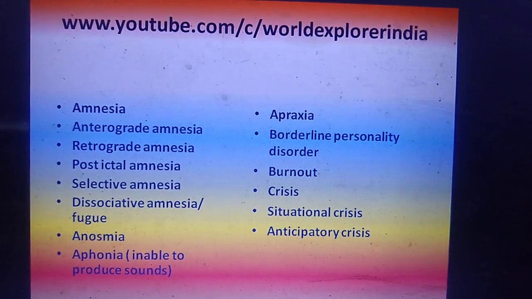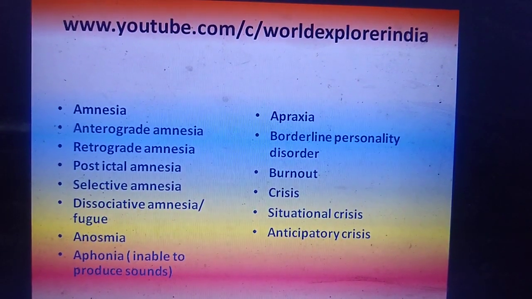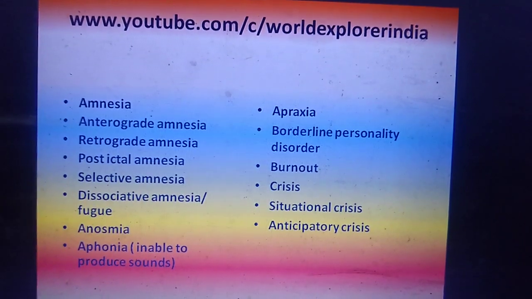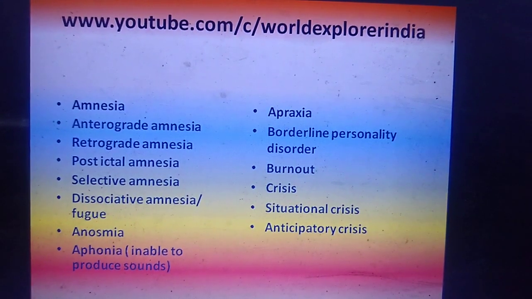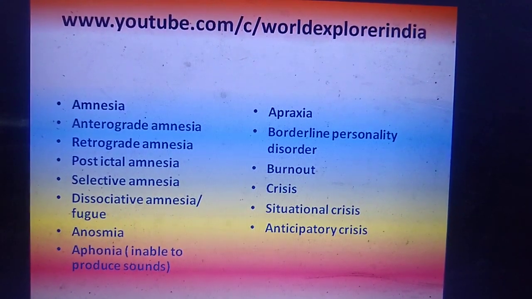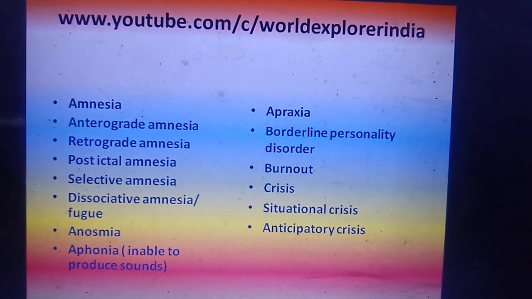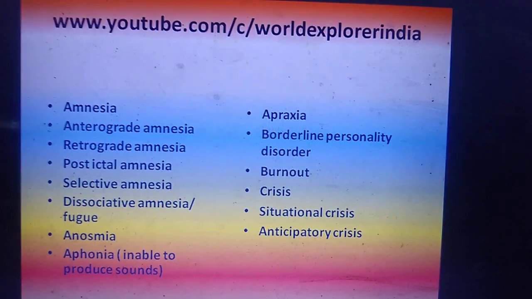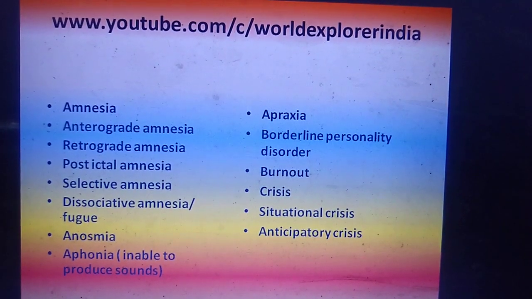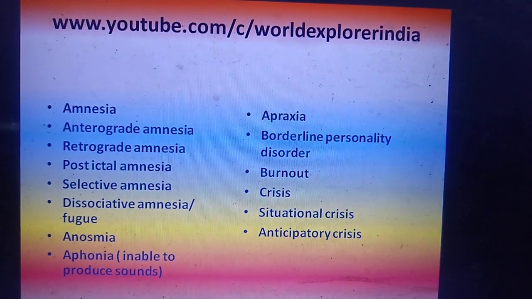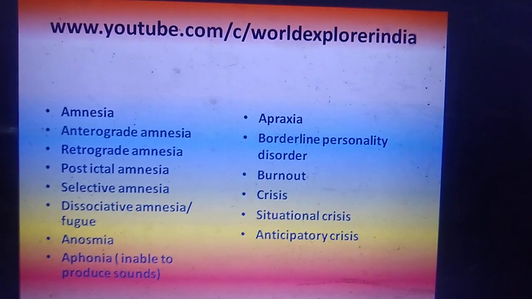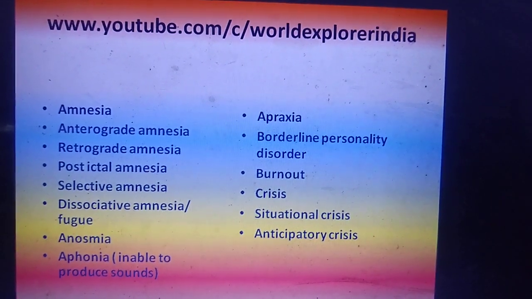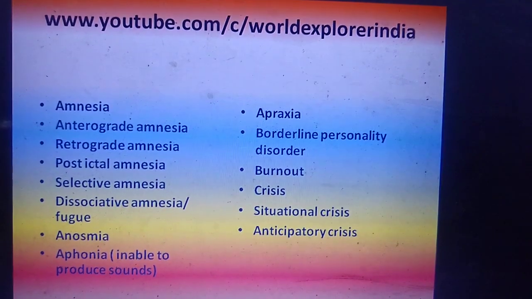Anticipatory crisis means any person who knows that something is going to happen in the near future. For example, if a person has a severe, chronic illness, let's say cancer, that person knows that they are not going to live much longer, only for a short period of time. This type of thing will create depression in a person, then it is called as anticipatory crisis.